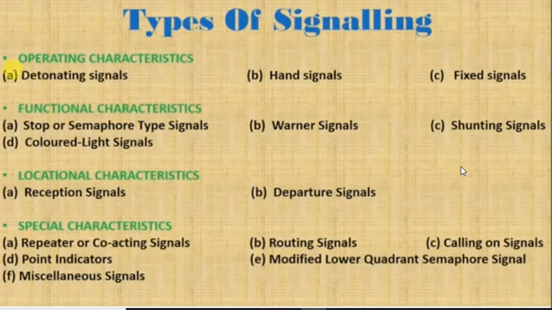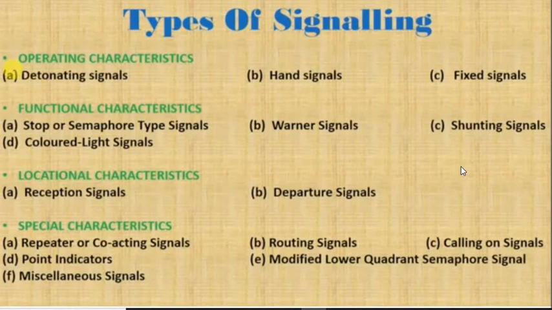As you can see, there are various types of signal, which are subcategories of a main heading, that is characteristics. There are basically four types of characteristics. First is operating, second is functional characteristics, third one is location, and the fourth one is special characteristics.